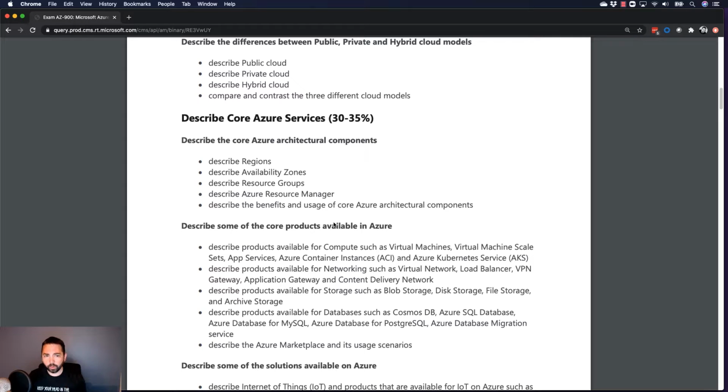That's going to take a few weeks. There's a lot to cover there just to make sure you understand all of those. Then you go into solutions on top of that, things like IoT, big data, machine learning, other things. And then you need to learn about Azure management tools. So that's a big piece for the exam as well.